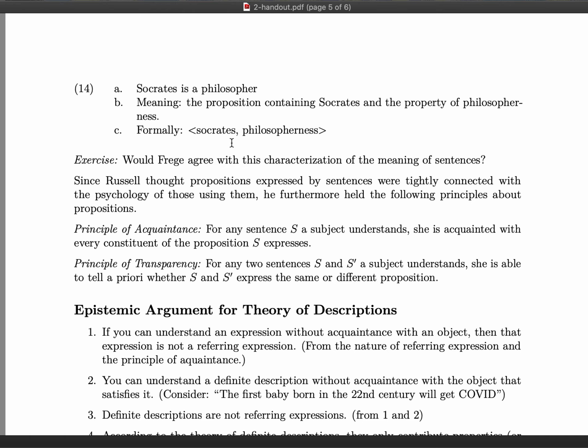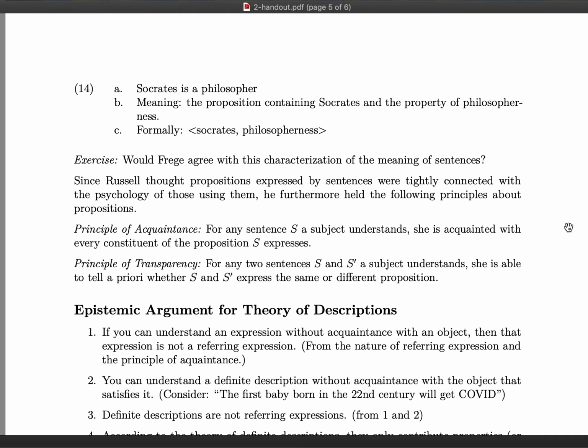To move on, since Russell thought propositions expressed by sentences were tightly connected with the psychology of those using them, he furthermore held the following principles about propositions. The first of these principles is the principle of acquaintance. What the principle of acquaintance says is that for any sentence S that a subject understands, she is acquainted with every constituent of the proposition S expresses.